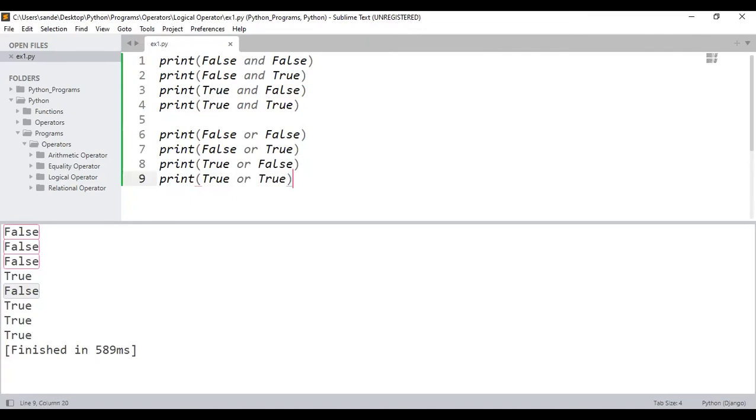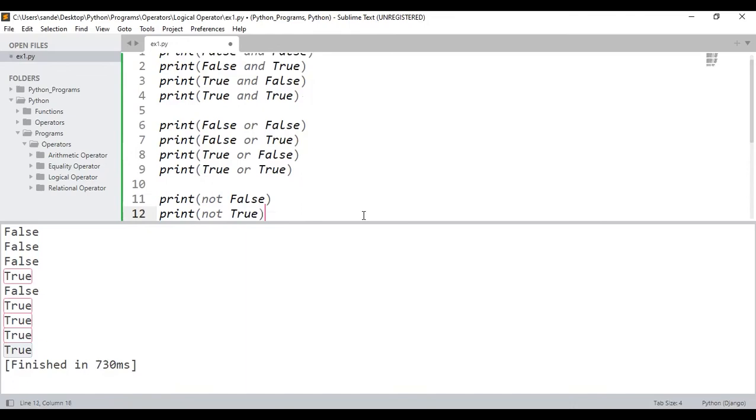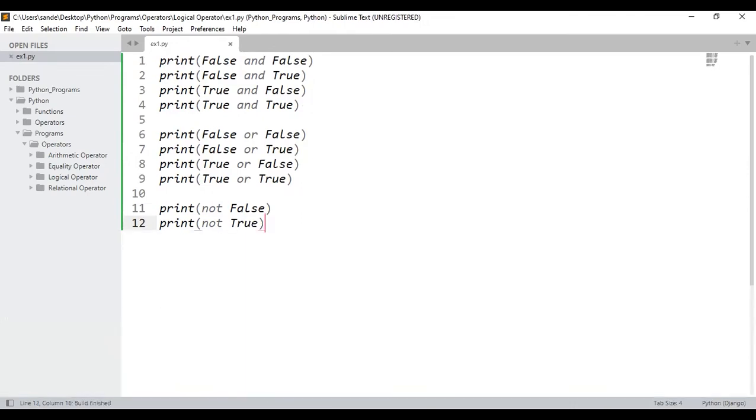Now, the last one, please tell me, if I write not of 0, what will be the output? 1. That means true is the output. See here, true is the output. At last, if I write print not of true, what is the output? False is the output. See here, if I execute, false is the output. Is that clear?